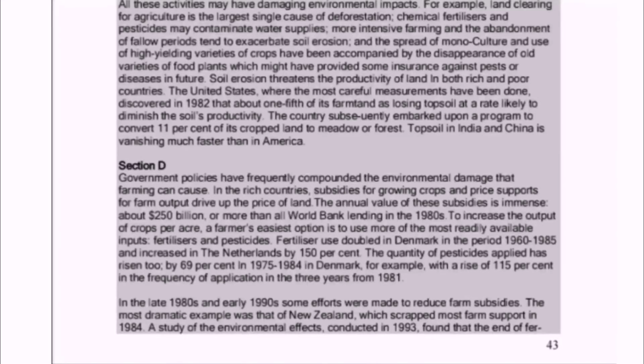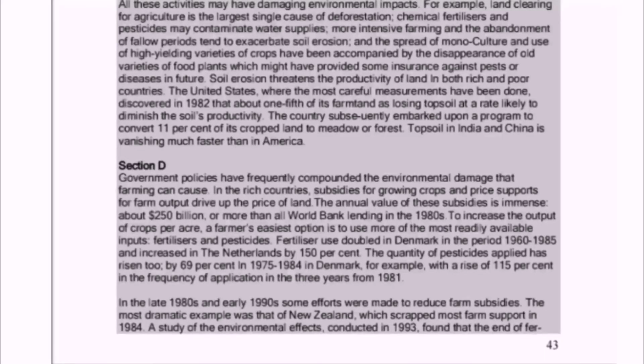It means that rich countries give finance for crop production, and price supports to farm output drive up the price of land. That the support provided by government for farming production can increase the price of land. So this is the policy of government.